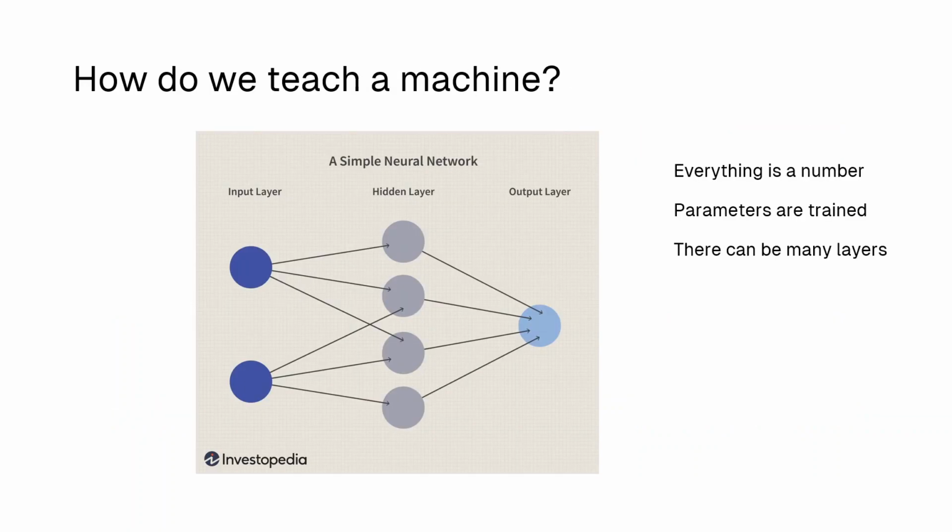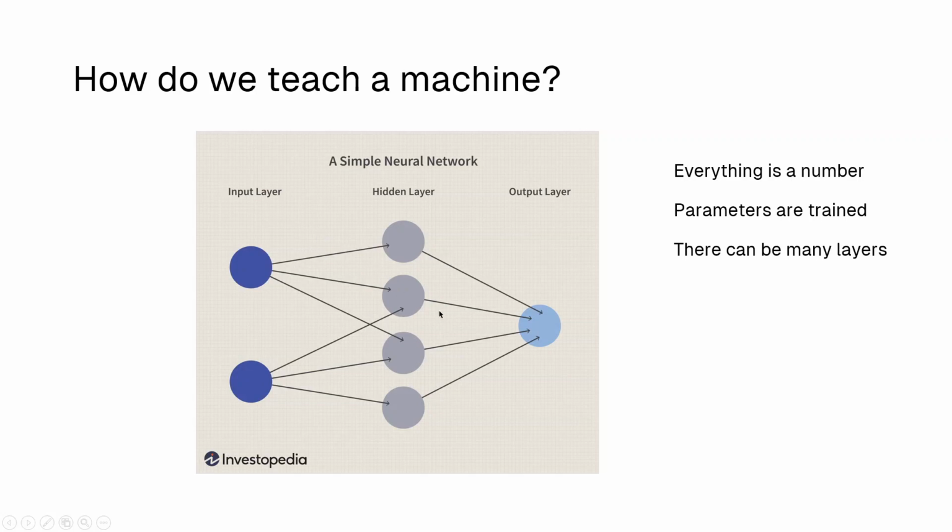So everywhere in the world now, you'll probably see machine learning. We know that machine learning means to teach a machine. But how do we teach a machine? We teach a machine using a neural network. A neural network is actually inspired by our brain. Our brain has neurons that transmit signals to and from the brain. In the same way, we build neural networks.